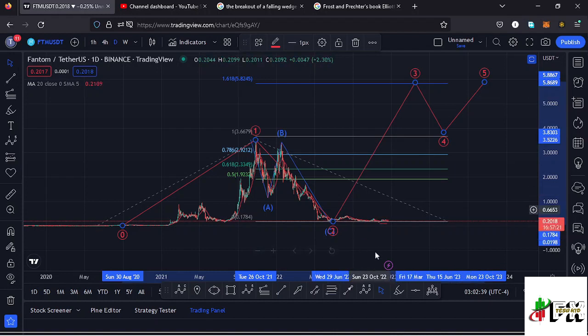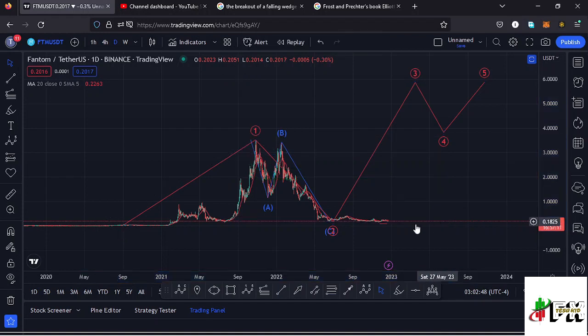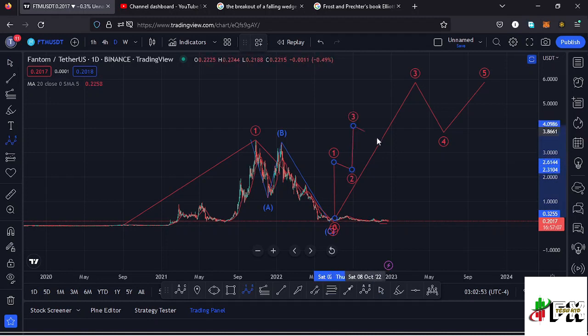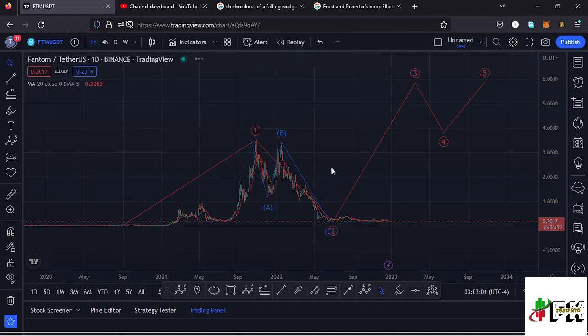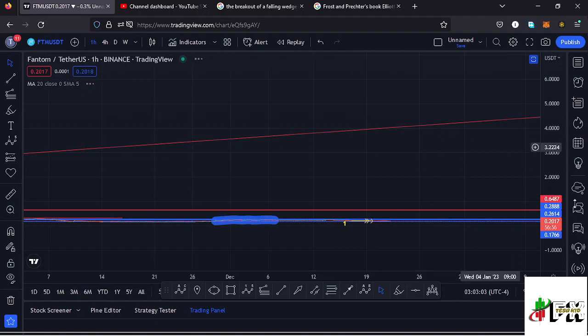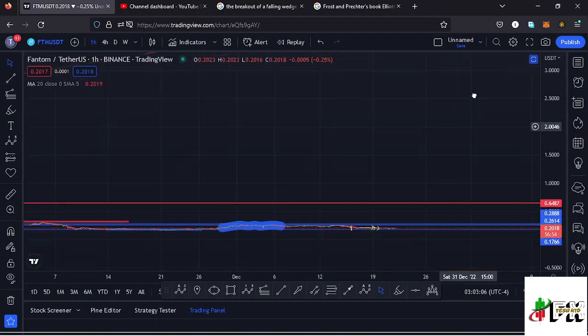And once we get into the recovery phase and also regain our impulsive nature in the formation of this wave 3 to the upside, and because our wave 3 is an impulsive wave, I also expect to see fractal waves in formation within that wave 3, having the wave 5 of that fractal wave completing the formation of that higher Elliot wave count 3 to the upside. And jumping to the 1 hour chart for further analysis and also give you the short-term scenarios that I'm expecting to play out here on the Fantom chart.